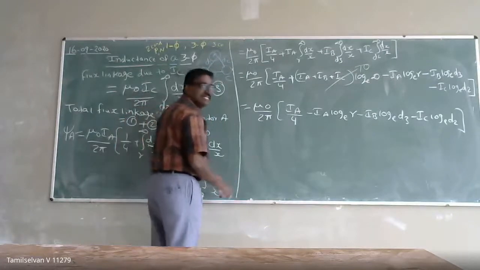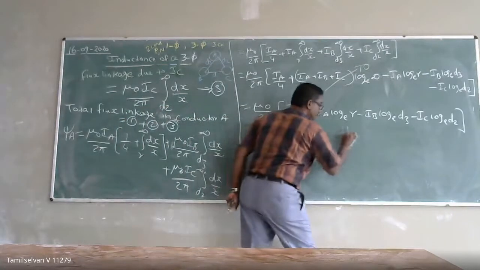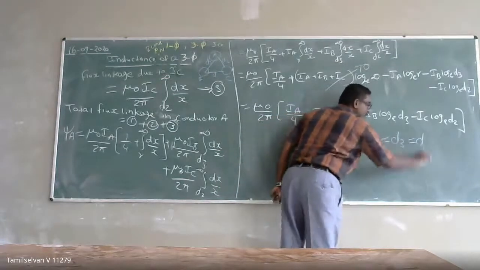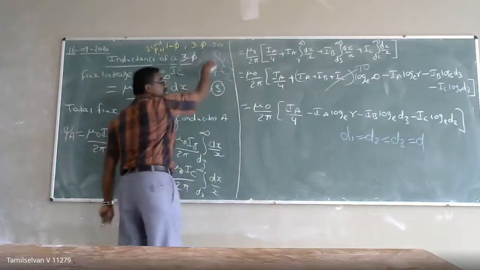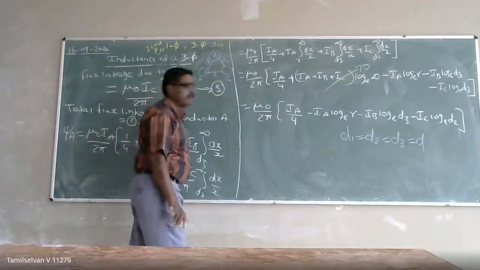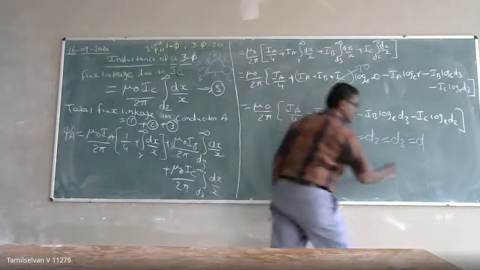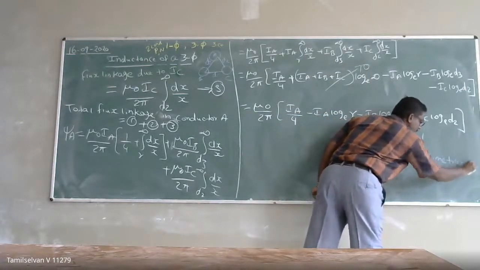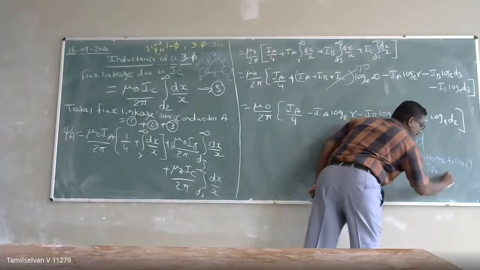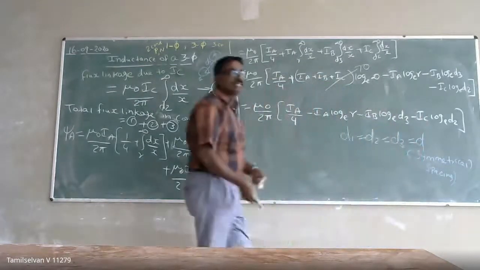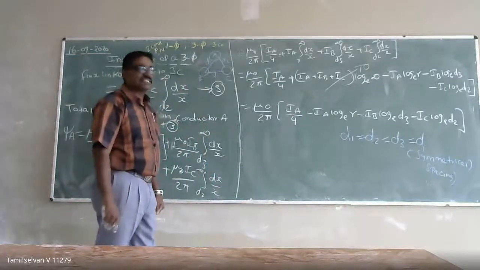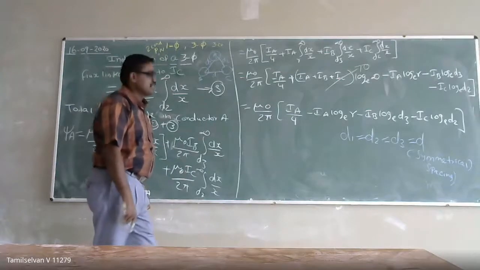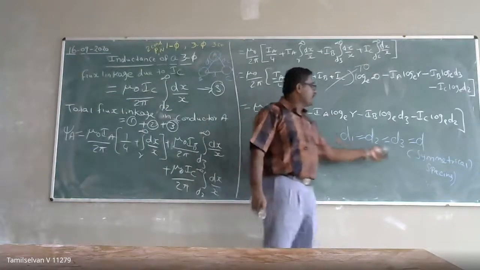Here I am assuming that the distance D1 equals D2 equals D3 equals D. It means equally spaced, which is called symmetrical spacing, meaning equal distance. Then it will form a triangle, since only in a triangle will we have equal distances.